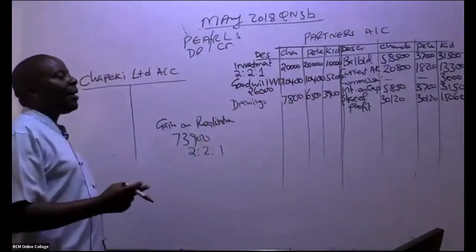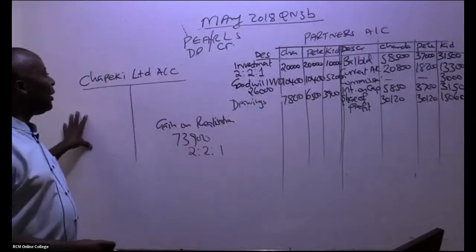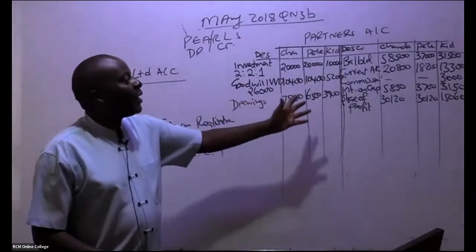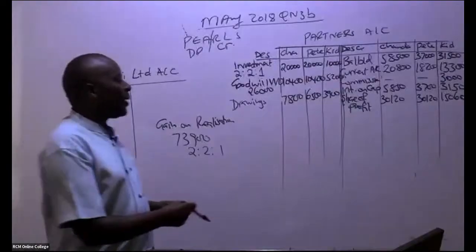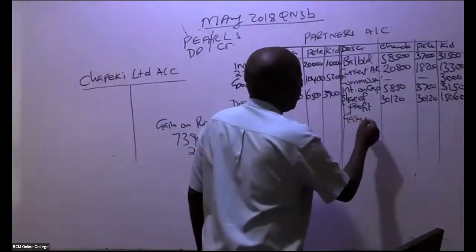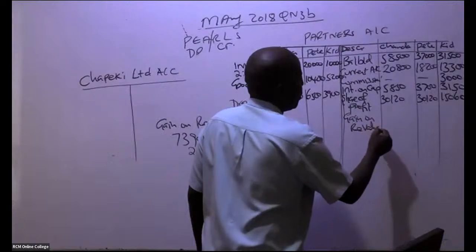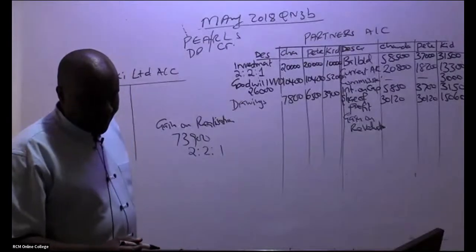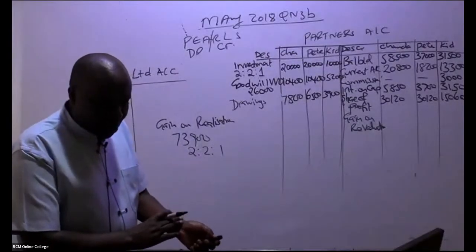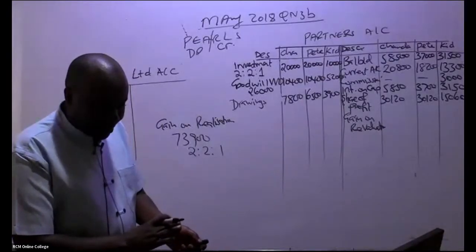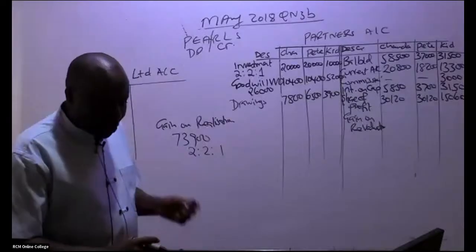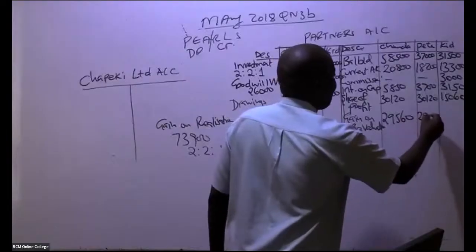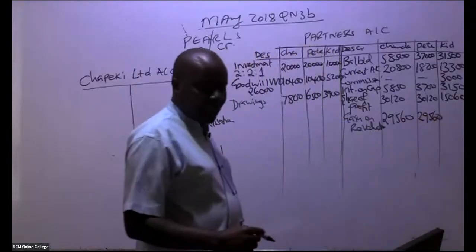Where am I going to write this gain? Remember, the gain has come on the debit side. When these guys were getting commissions or interest, or when they gained, you credit their accounts. So come and give us the gain on revaluation here. How much do we have? I'm told 29,560, right? Only one student has given me that answer. Thank you, Nancy. 29,560. And then we have lastly the smaller ones.